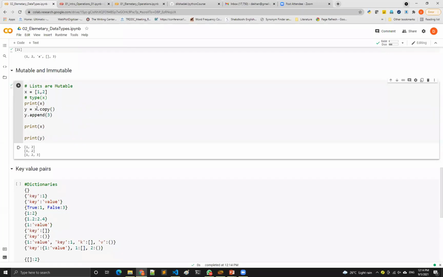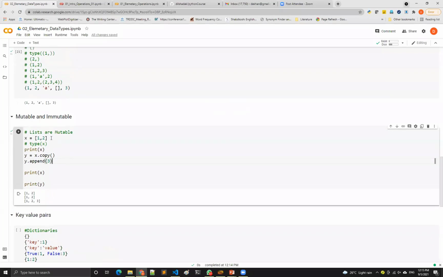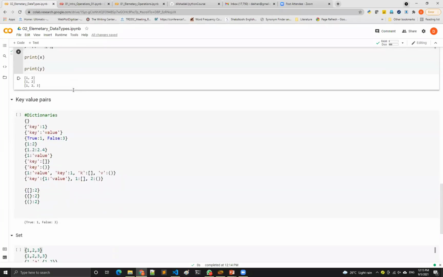So how to manage that part? One simple way is to say x dot copy. If you say x dot copy, then what is happening is it is creating a copy of x and assigning that copy to y. So this time what is happening? Type and value of x is given to y, but the memory of y is different from the memory of x. As a result, if you change y, now x is not changed. X will remain the same as original. So yes, this is a very important aspect. We should always be careful about using list. Otherwise, this is very handy and very useful.